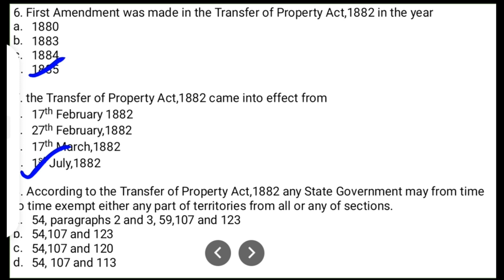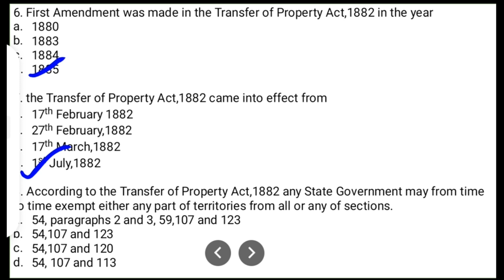Now the question number 8. According to the Transfer of Property Act 1882, any state government may from time to time exempt any part of the territory from all or any sections. Option A, section 54, paragraph 2 and 3, 59, 107, and 123.